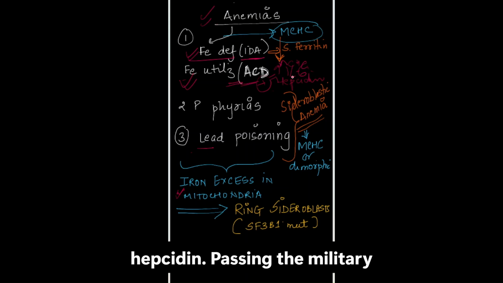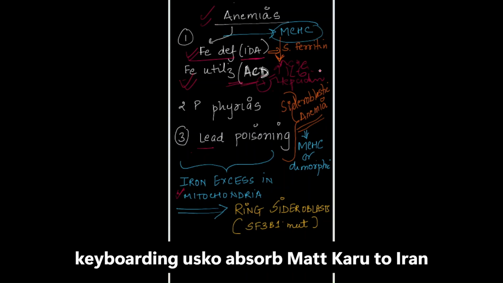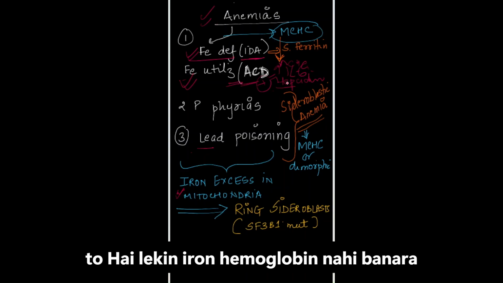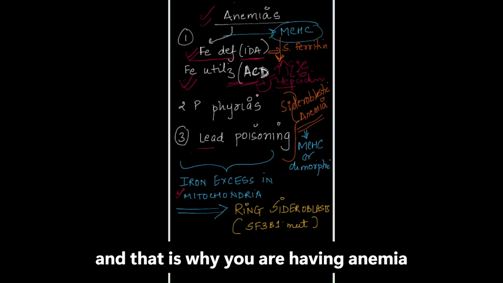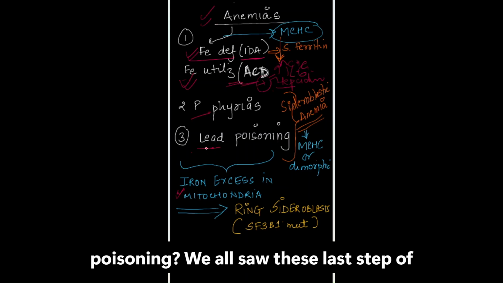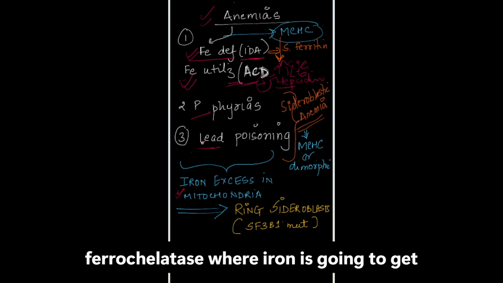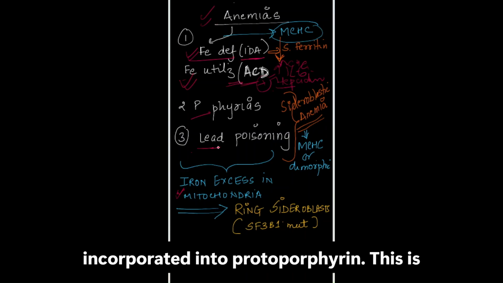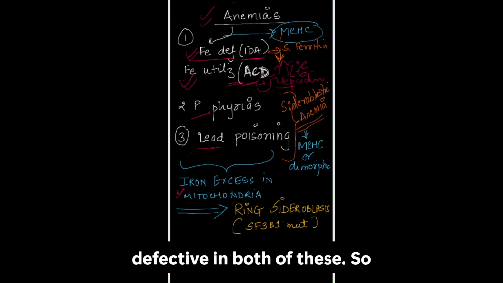सो हेप्सिडिन को क्या सिग्नल मिलता है कि बॉडी में आयरन तो बहुत एक्सेस में है, उसको एब्जॉर्ब मत करो. तो आयरन तो है लेकिन आयरन हीमोग्लोबिन नहीं बना रहा, and that is why you are having anemia. Now what happens in porphyrins and lead poisoning? We all saw the last step of ferrochelatase where iron is going to get incorporated into protoporphyrin. This is defective in both of these conditions.